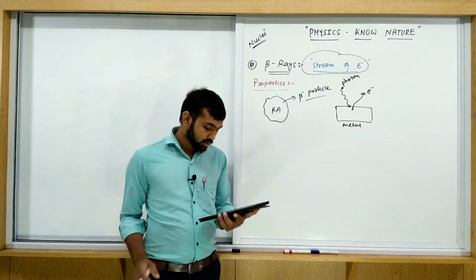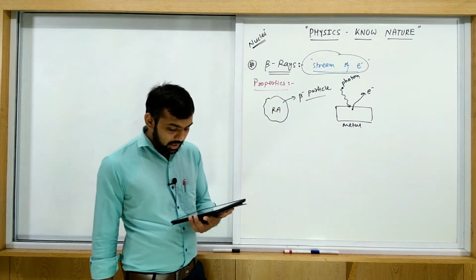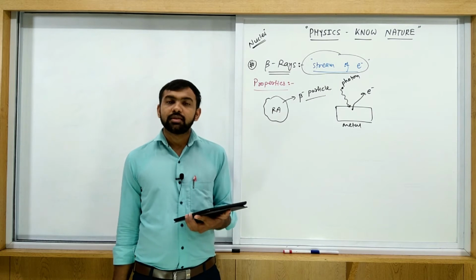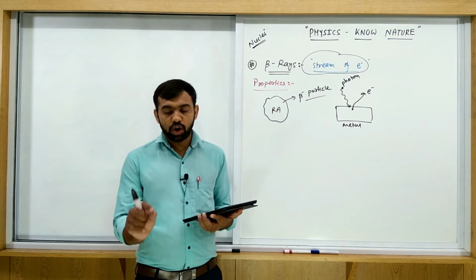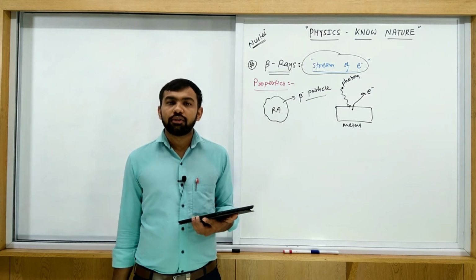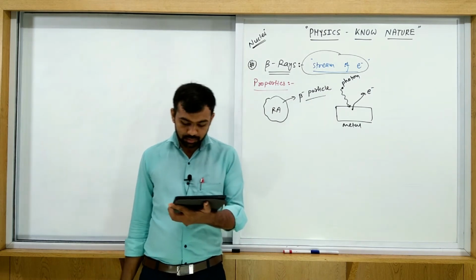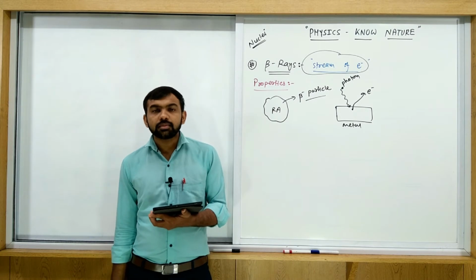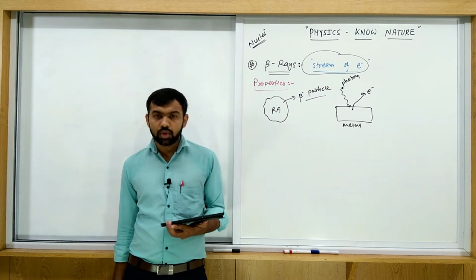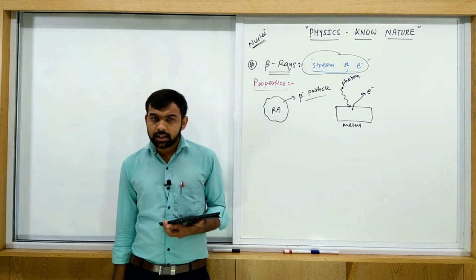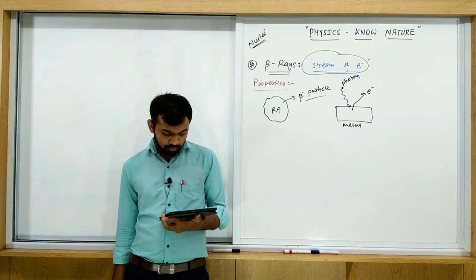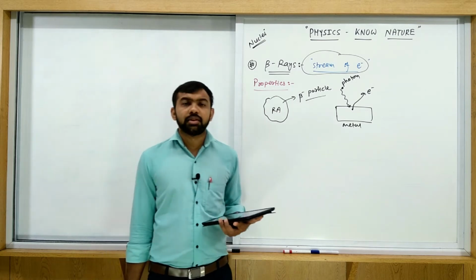Okay, write down the next one. Penetrating power of beta rays is large. In air, its intensity falls down slowly and it travels up to several meters.